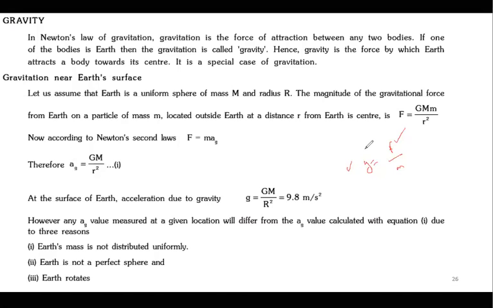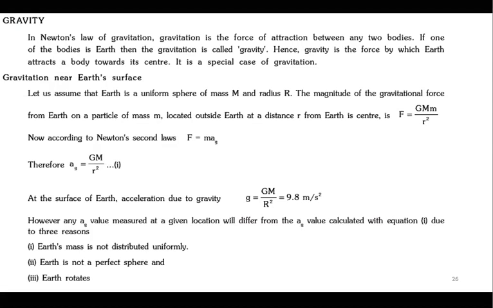And we know that force can vary if we vary your position as well as mass. So there are actually three ways in which I can vary the gravity. First, by varying the height.